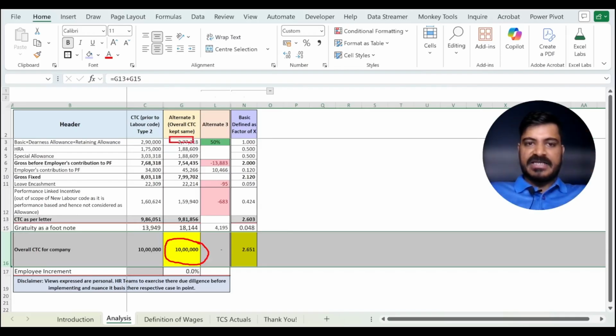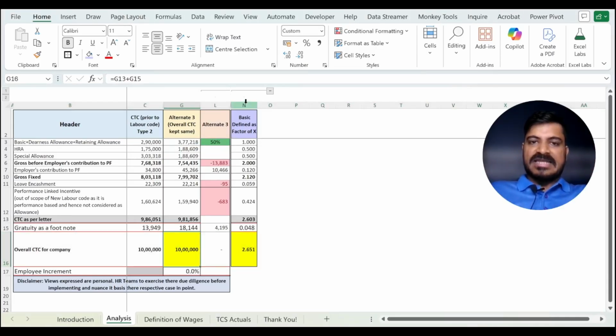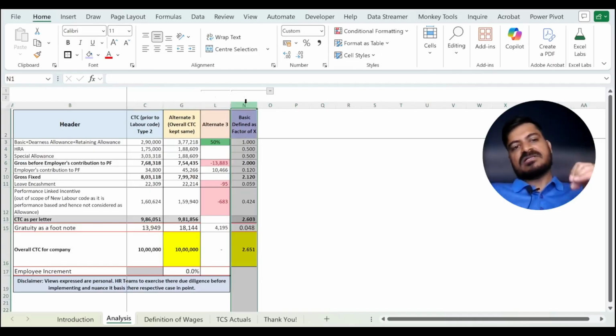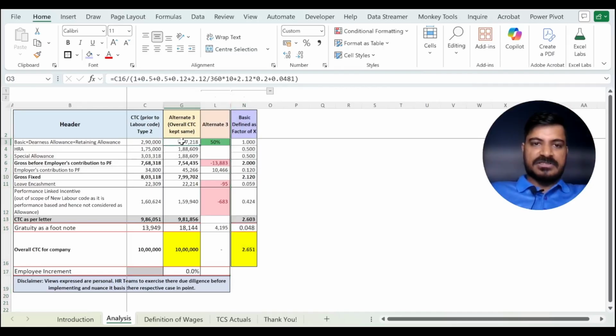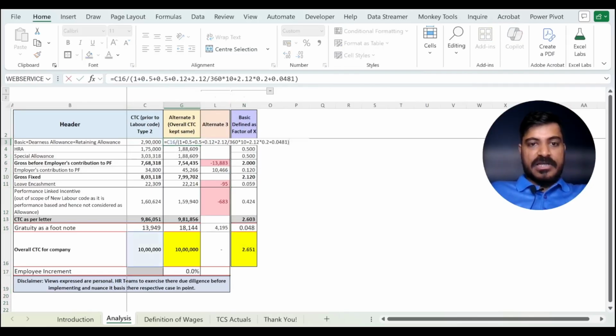However, this criteria of 50% will be satisfied, which the law requires. So, how is it going to happen? First of all, let us break everything as a function of basic in order to derive a formula. For example, here you see this elongated formula. Do not be intimidated by it. I'll explain it in detail.